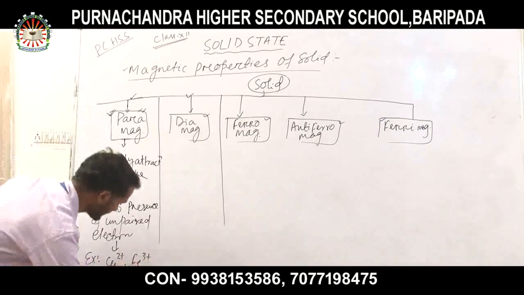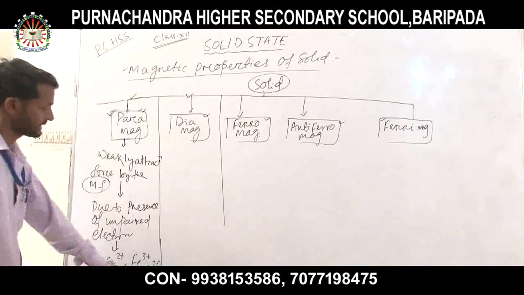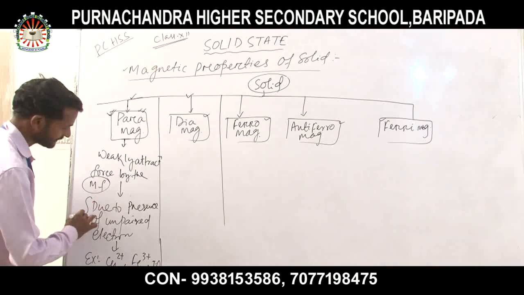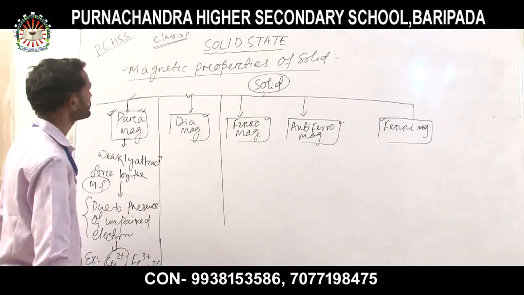Like that. And another very important example is TiO, titanium oxide. So a paramagnetic substance has at least one unpaired electron, like copper, Cu2+.